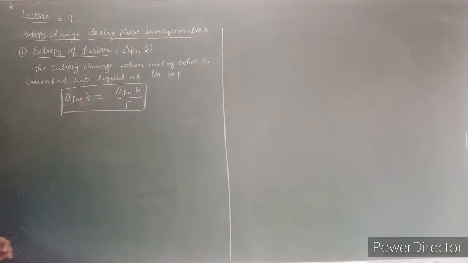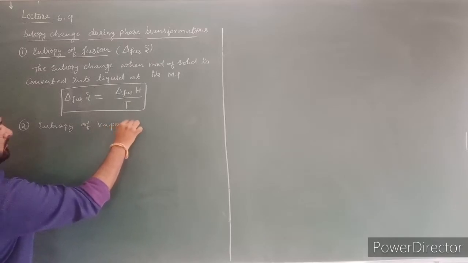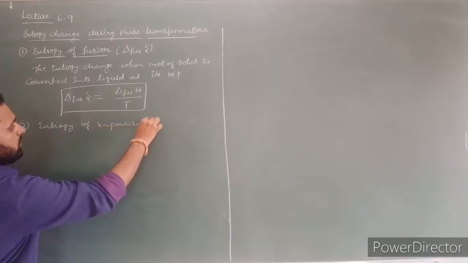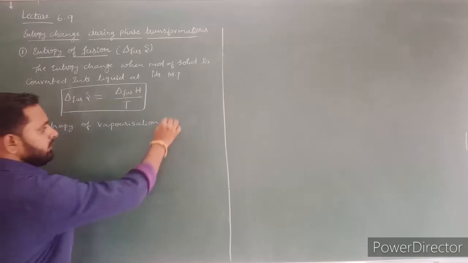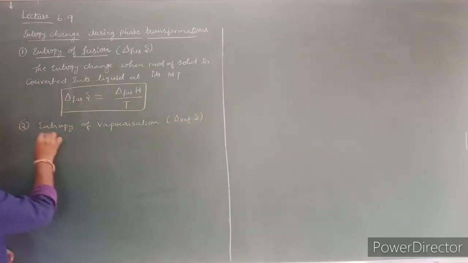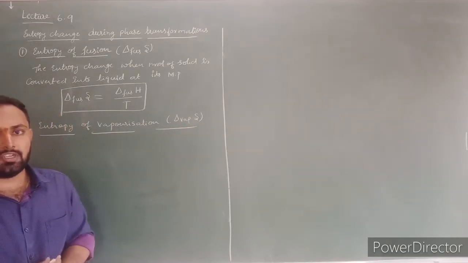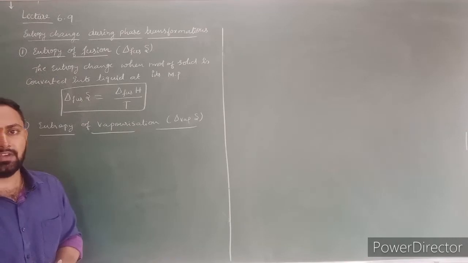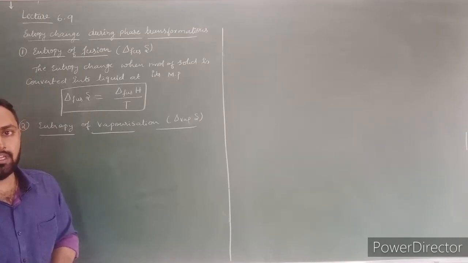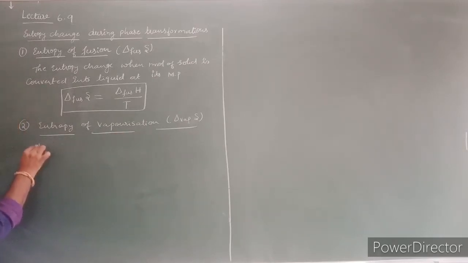The next one, entropy of vaporization. Entropy of vaporization is denoted by delta vapor S. What is entropy of vaporization?